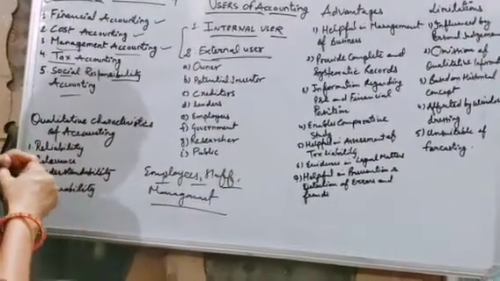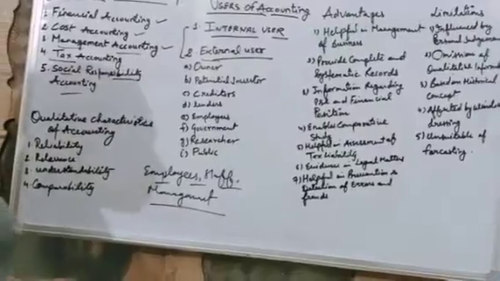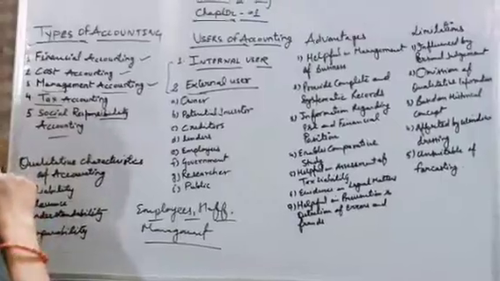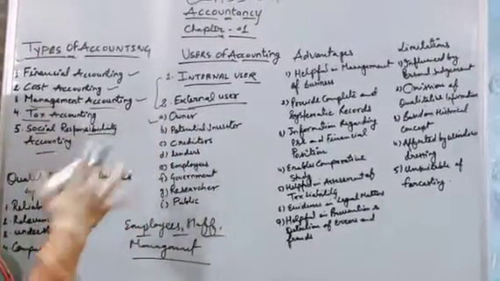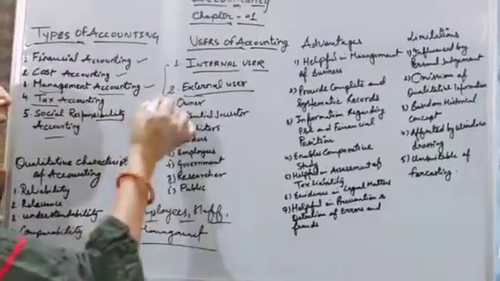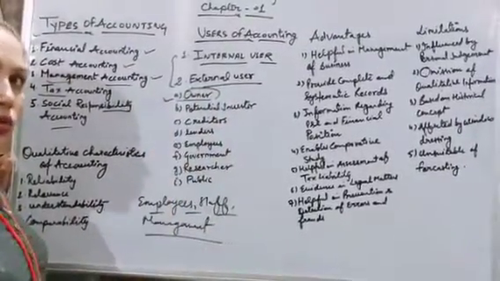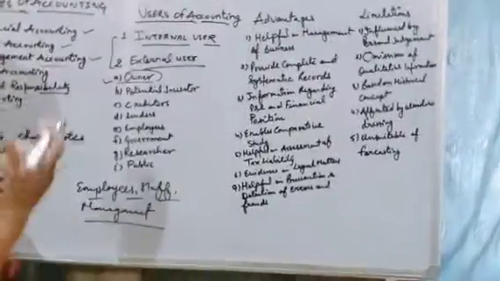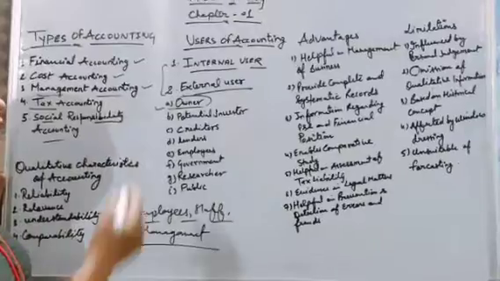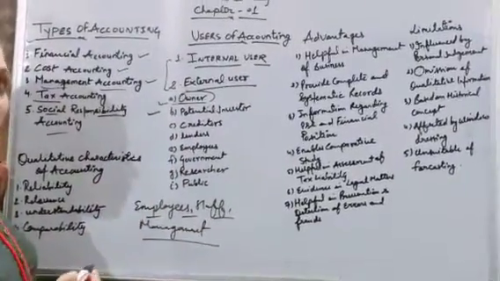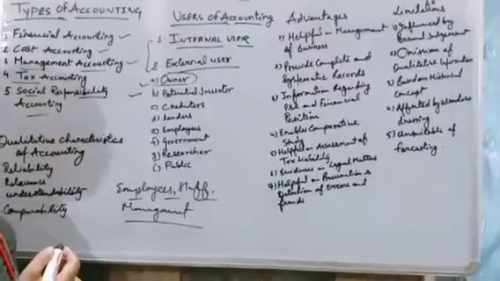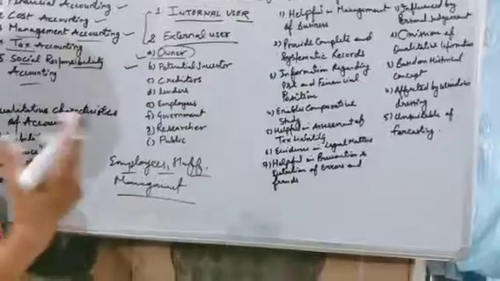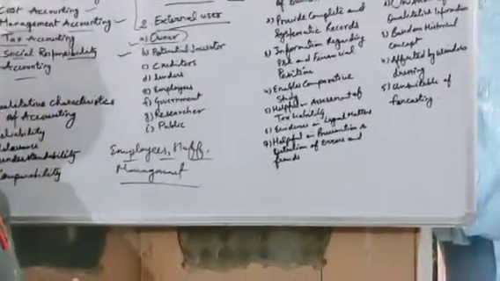There are so many external users, and they also want the accounting information to take their decisions, like the owner, the person who established the business. The business and the owner of the business are two different parties. That's why the owner comes under external users. The owner wants profit, dividend from the business. Then potential investors also want accounting information because they have to decide whether they will invest in the business organization or not.